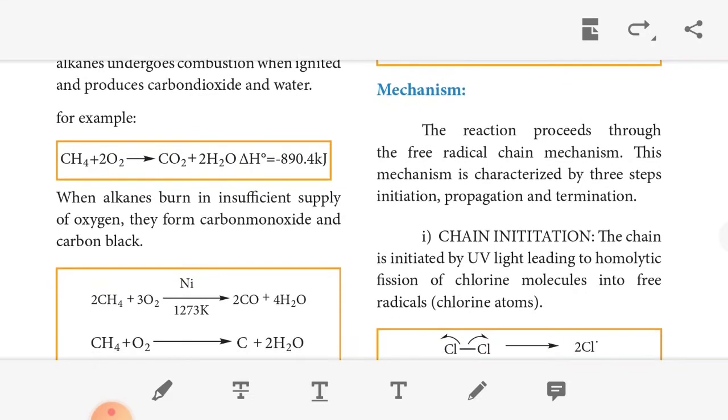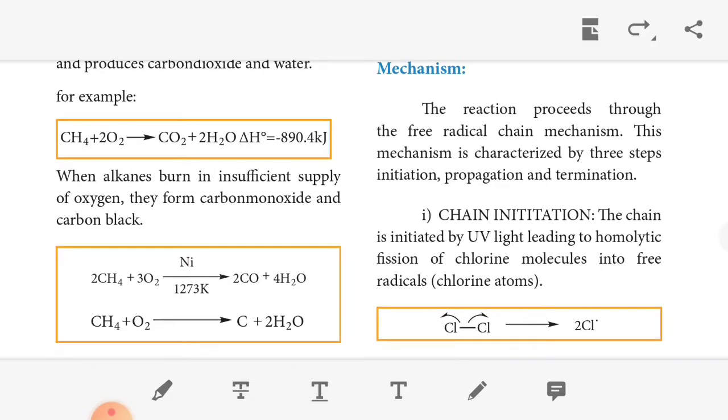When alkanes burn in an insufficient supply of oxygen, they form carbon monoxide. Here methane reacts with oxygen to give carbon monoxide. With insufficient oxygen, carbon monoxide and carbon black are formed. Then methane plus oxygen gives carbon black plus water.